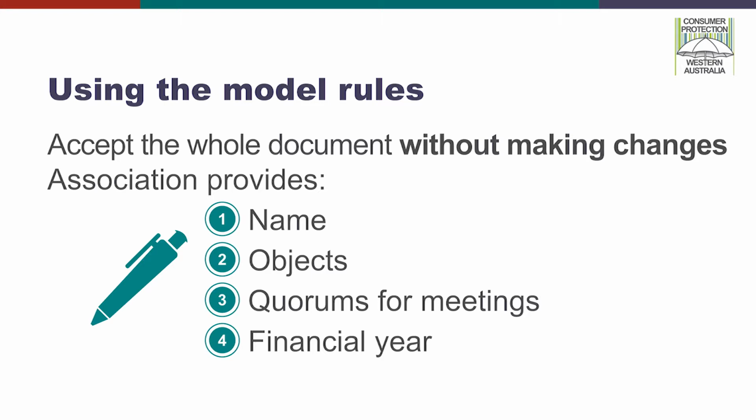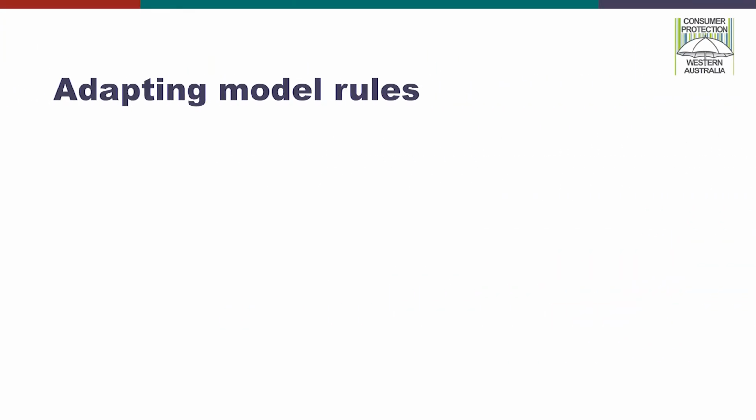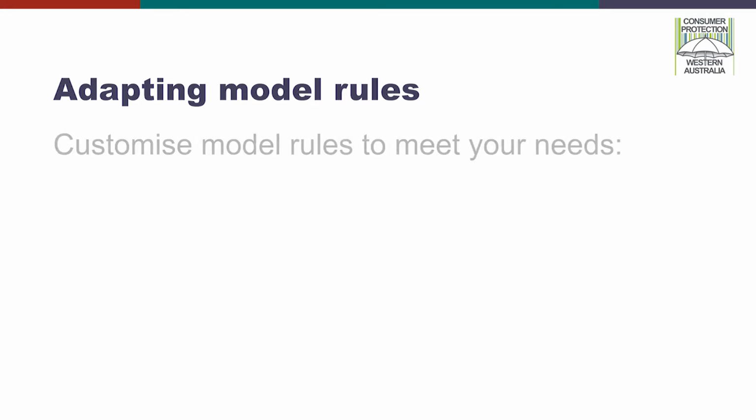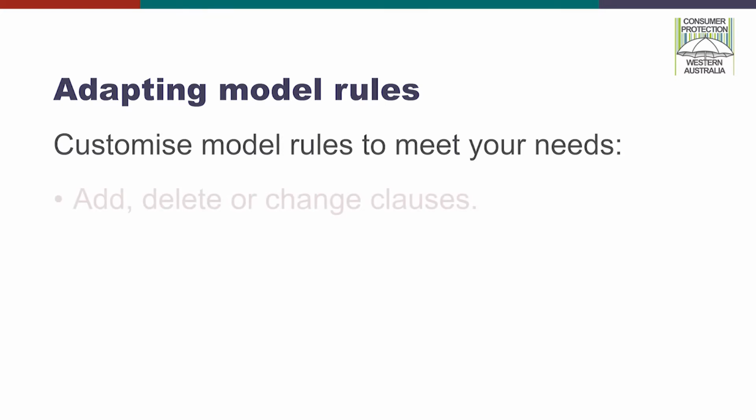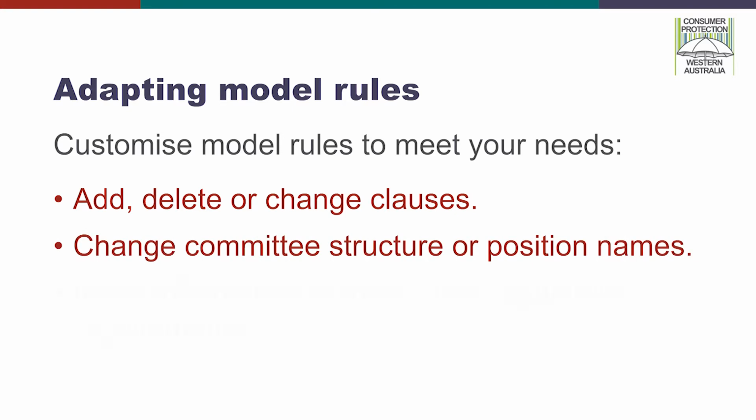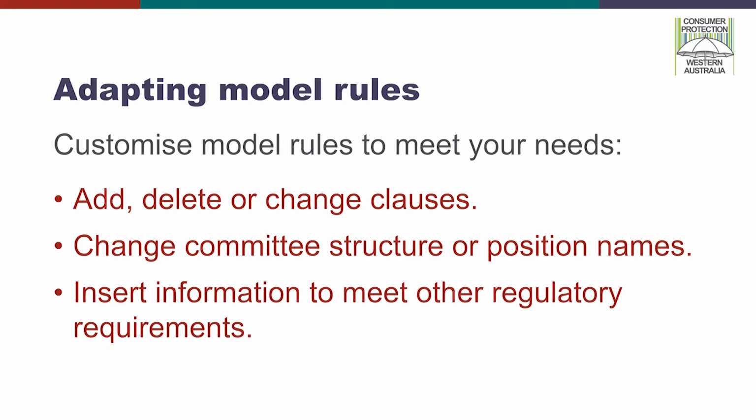However, you can still make changes in the future by following the process described in our Step 3 video about passing a special resolution. You may find that most of the model rules are suitable, but want to change some clauses to meet the individual needs of the group. It could be that you want to change the committee structure, reorder the clauses in the rules, or insert additional information required to meet your other regulatory obligations, such as liquor licensing or taxation.